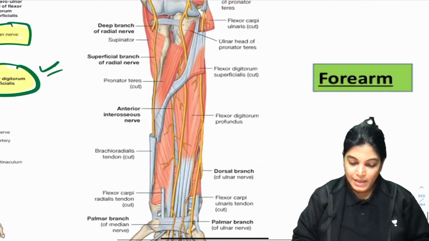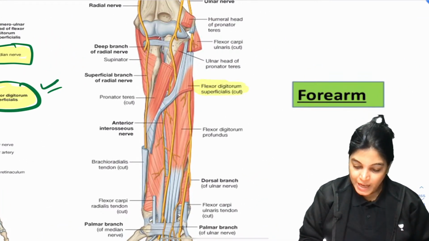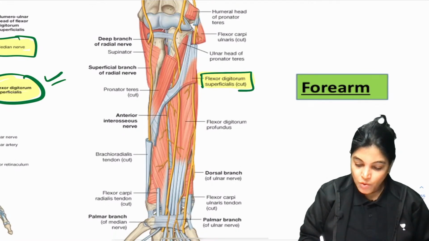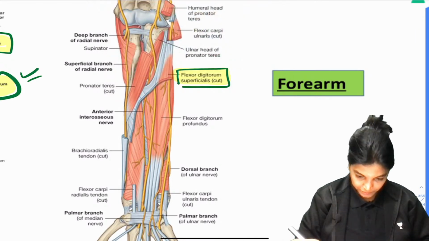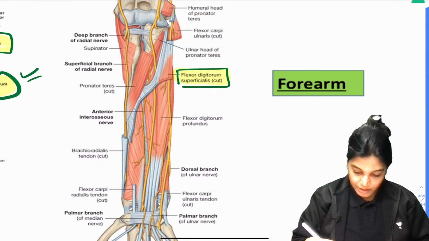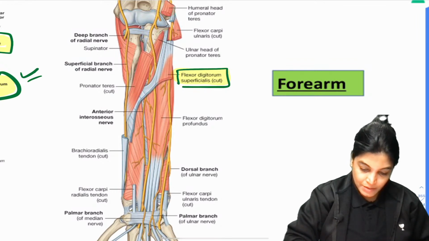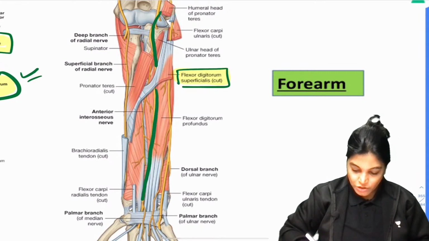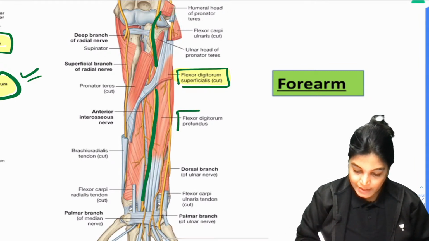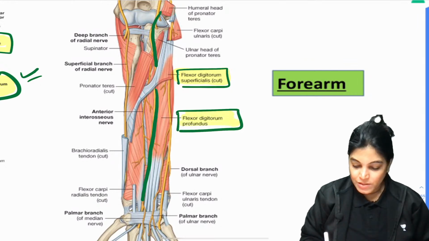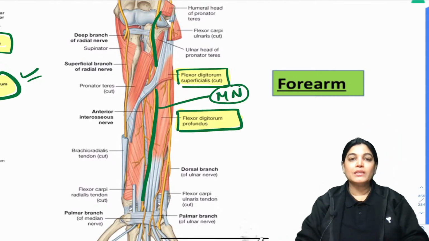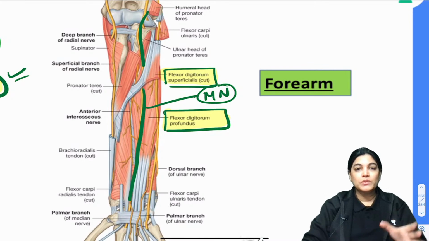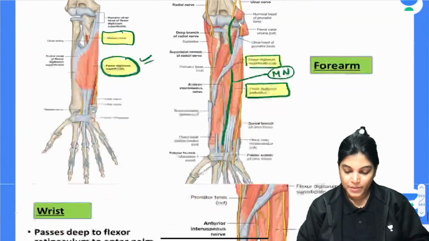After that, what you can see in this diagram, flexor digitorum superficialis has been removed, dissected out. So what I have told you, thereafter it is traversing. Here you can appreciate the median nerve. This is the median nerve, resting over flexor digitorum profundus. It will traverse between flexor digitorum superficialis and flexor digitorum profundus.